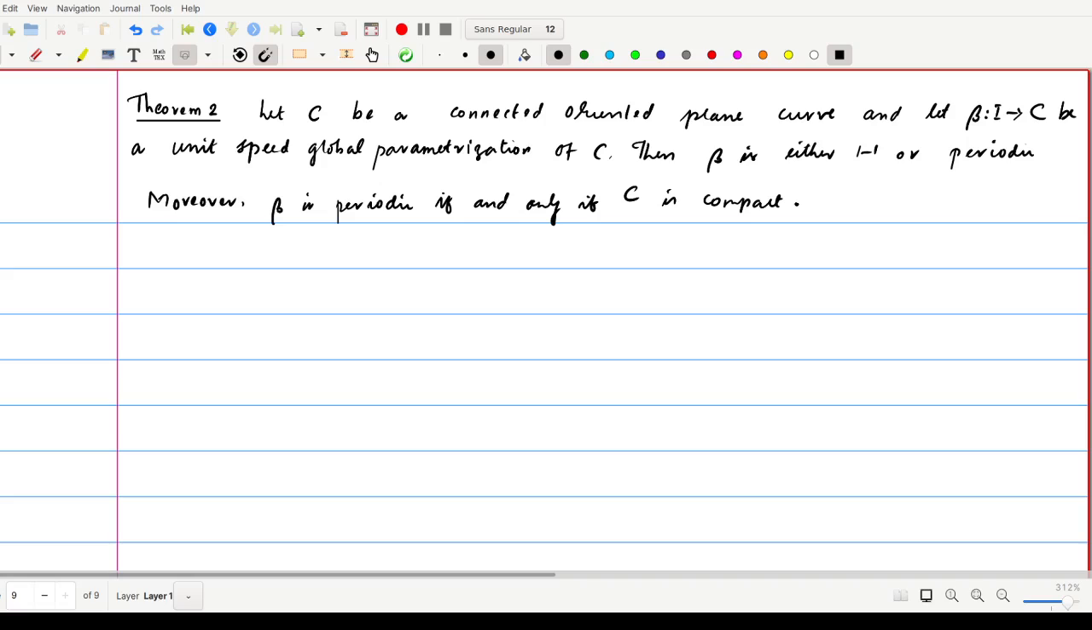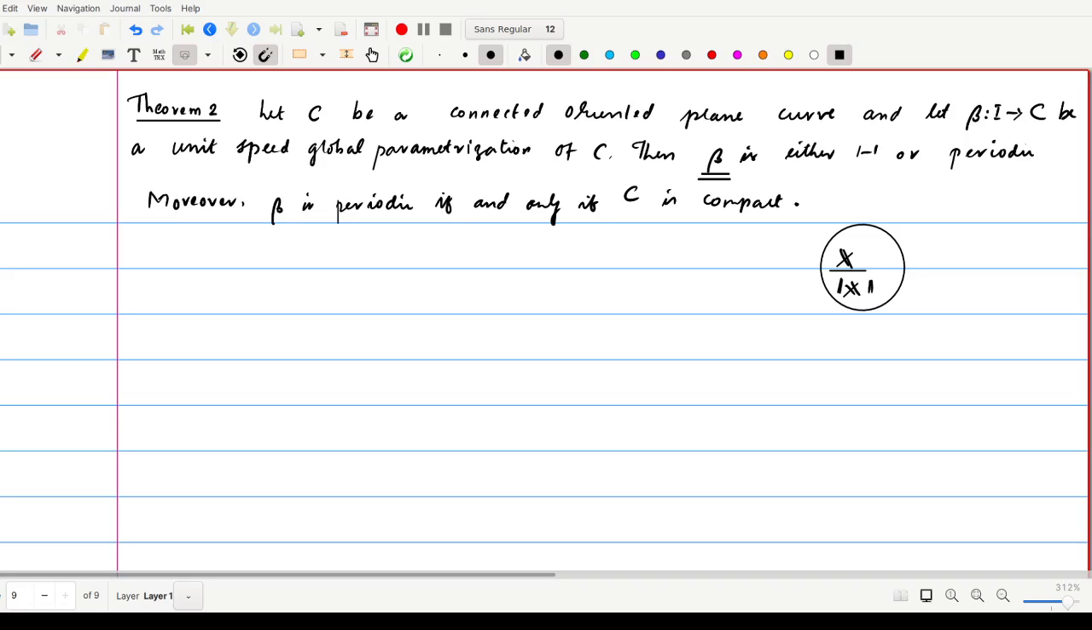So we have already proved that there is a global parameterization if C is connected oriented plane curve, and in the proof of the previous theorem, theorem 1, if you replace that x by norm x, then you will get the unit speed global parameterization instead of global parameterization. So if we consider such a unit speed global parameterization beta, we will prove that this parameterization is either 1-1 or periodic. Moreover, we can get a characterization for periodicity as well.